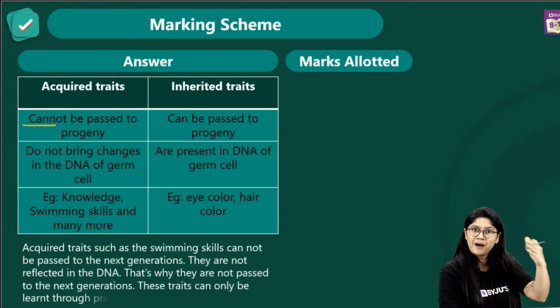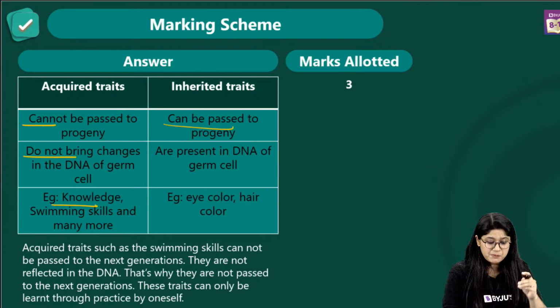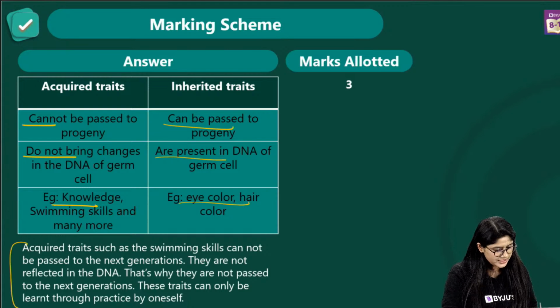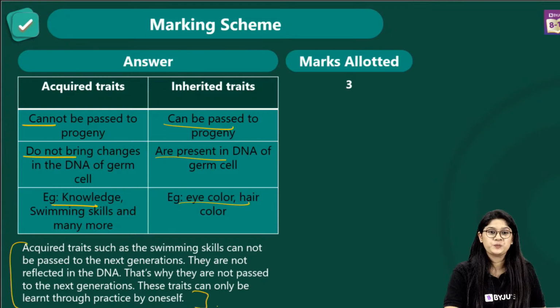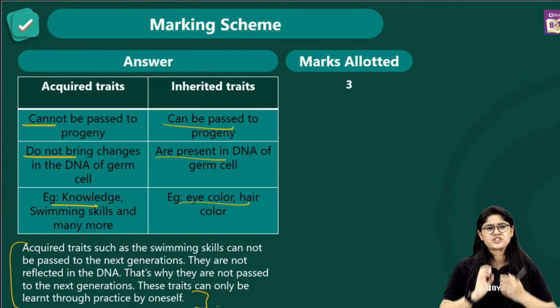Acquired traits cannot be passed to progeny and do not bring changes in the DNA, example, swimming, etc. Inherited traits can be passed from one generation to the next generation, they are there in the DNA, for example eye color, hair color. So here we have the examples, and you can write it in this particular way also. Awesome everyone. So we are clear with this particular question, right?